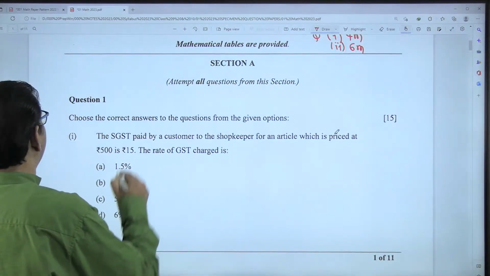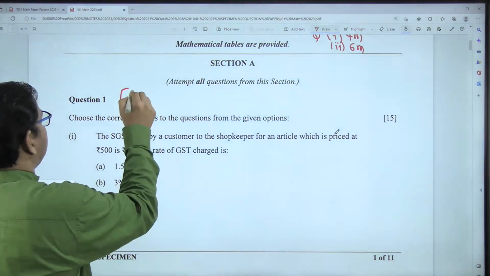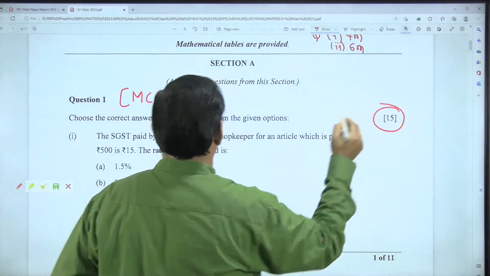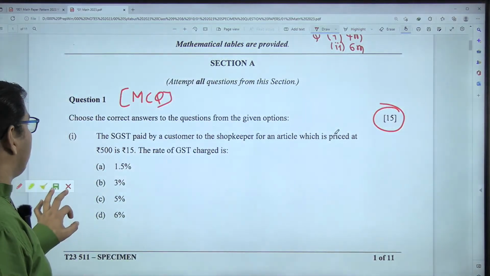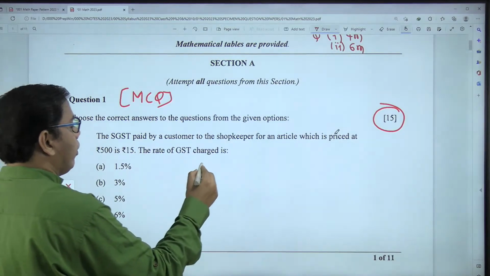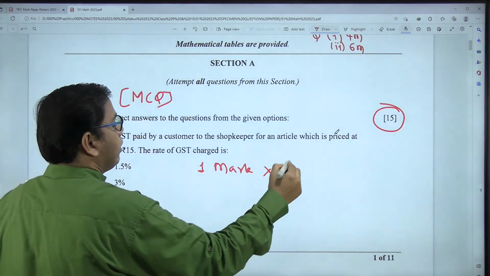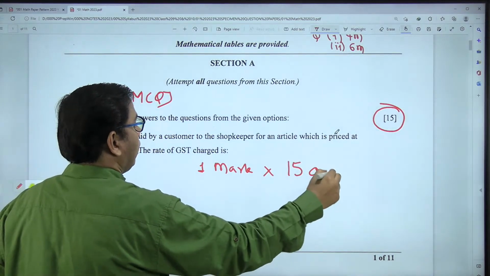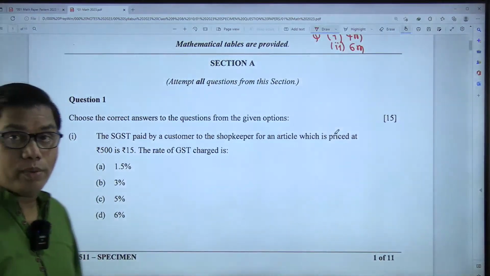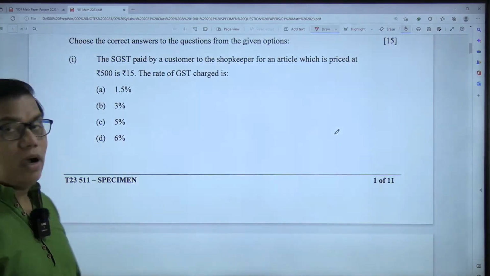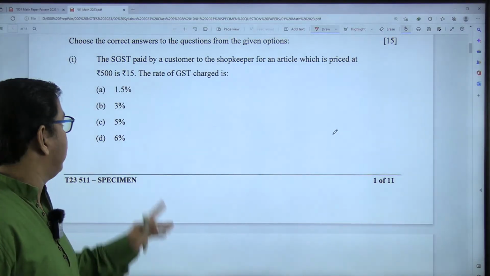Question 1 is the MCQ based question, multiple choice question. Total weightage is 15 marks. 1 mark question, 1 mark question, okay, 1 mark, and there will be 15 questions in all, right? And there are how many chapters? I said 27. So they will try to cover all the important chapters over here.